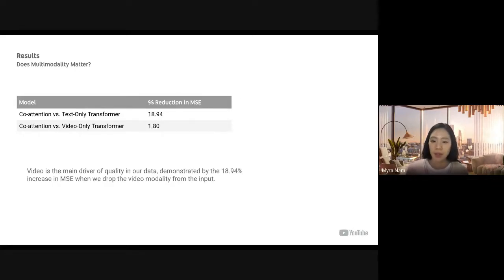Next, we look at the importance of multimodality. Compared to transformer with text only, we saw 18.94% reduction in MSE. Over the transformer with video only, we saw 1.8% reduction in MSE. This result shows that video is the main driver of quality in our data.